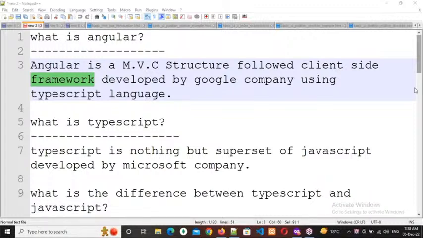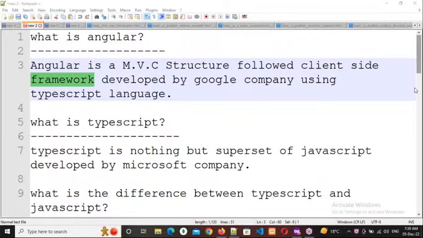But every framework that is released should follow some standards. Since that framework is following the standards, your application also will be in standards. So by using core language, we can develop your application to standard, or else cheap standards also we can develop. But with a framework, it must be with standards only. We need to maintain proper structure only. So that is also one of the reasons to develop applications by using frameworks nowadays.